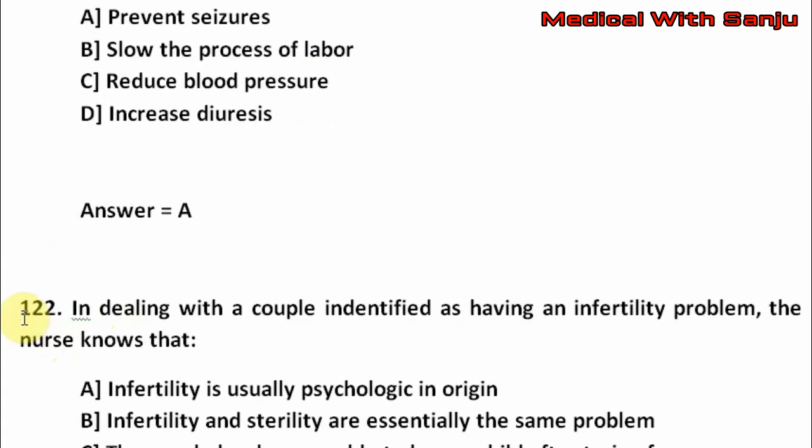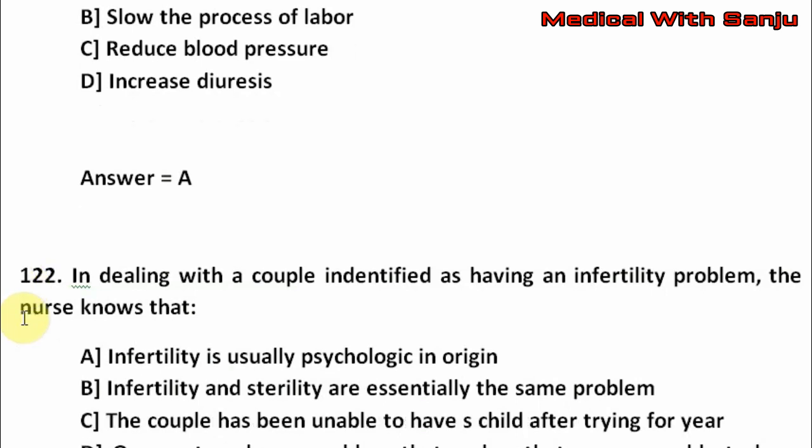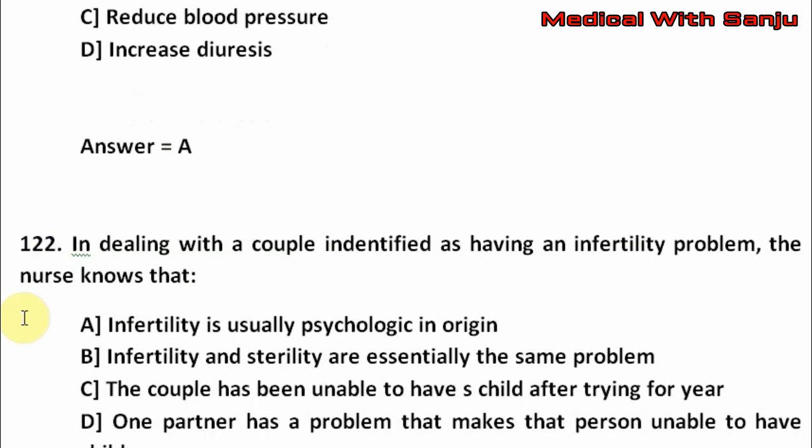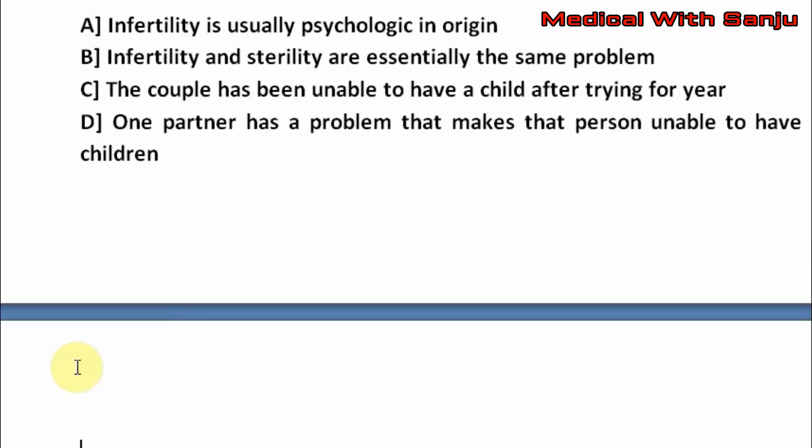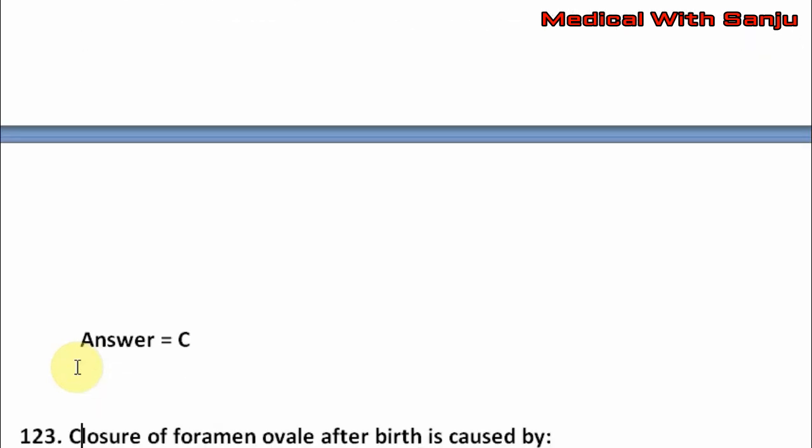In dealing with a couple identified as having an infertility problem, the nurse knows that option A, infertility is usually psychological in origin. Option B, infertility and sterility are essentially the same problem. Option C, the couple has been unable to have a child after trying for a year. Option D, one partner has a problem that makes that person unable to have children. The right answer is option C.